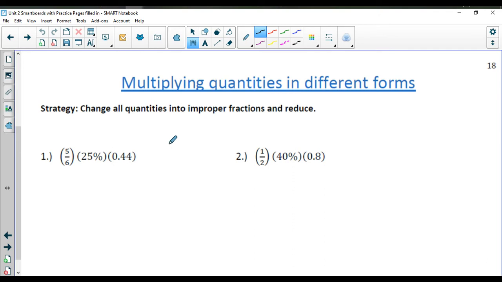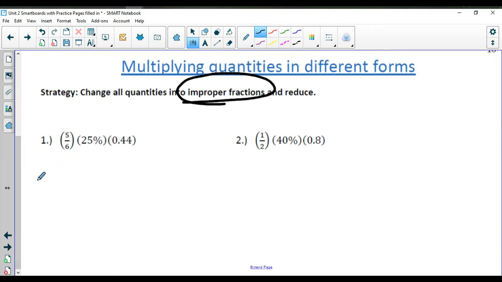Strategy for you. When we talk about these problems, you are going to see a lot of really common fractions, decimals, and percents. So our recommendation here, strategy-wise, the easiest way to handle these is going to be to change them all into fractions, more or less improper fractions if you need to, and reduce before you try to multiply. So what I'm going to do here is show you example number 1 and 2, and then 3, and then I'm going to actually have you practice with number 4. So I'm going to give you 3 examples here.